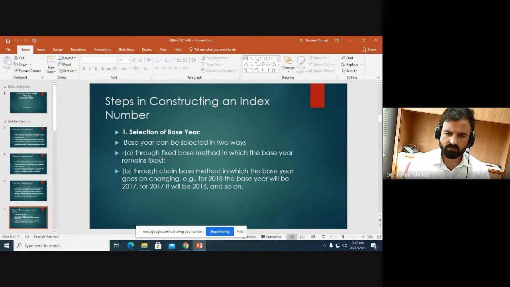So in this way, the base period varies with the current period, and the immediate previous year is considered as the base period in such a method. So this is the chain base method in which the base period varies with the current period.